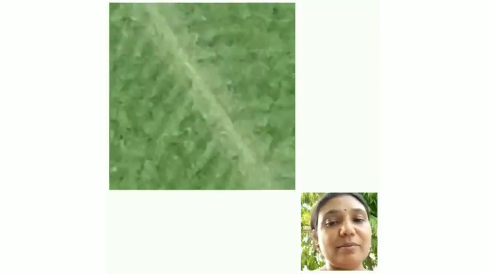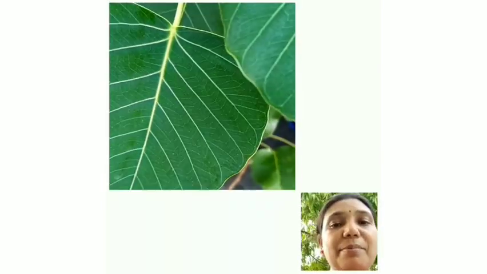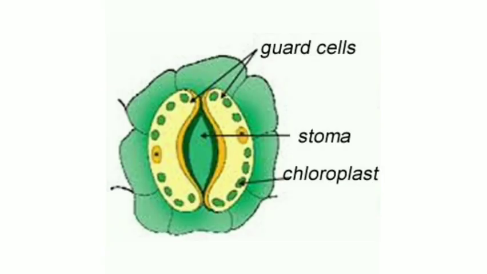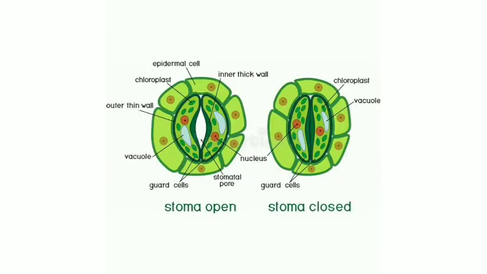And see, the leaf has pores on the underside of the leaf, right? Not on the upper side. This is the diagram of a stoma, which is surrounded by guard cells. Open and closed stoma. We have seen how plant leaves get carbon dioxide.